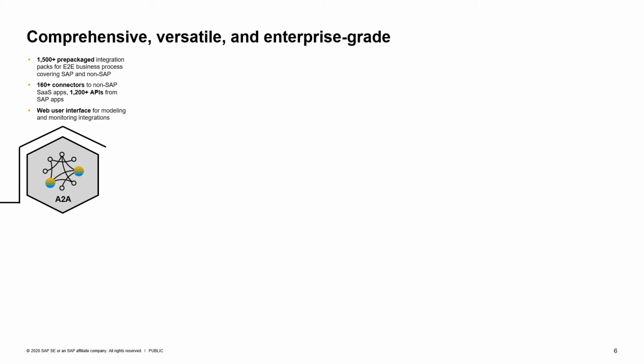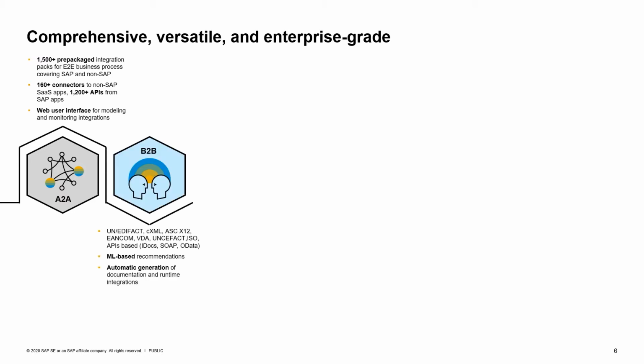You can model and monitor everything in a web user interface. In the context of B2B, we provide you lots of libraries for B2B standards like EDIFACT or X12. We also provide machine learning-based recommendations for mappings.